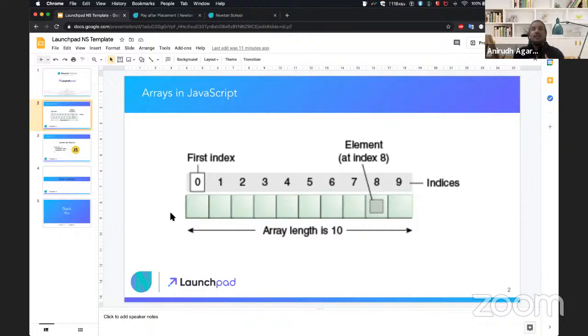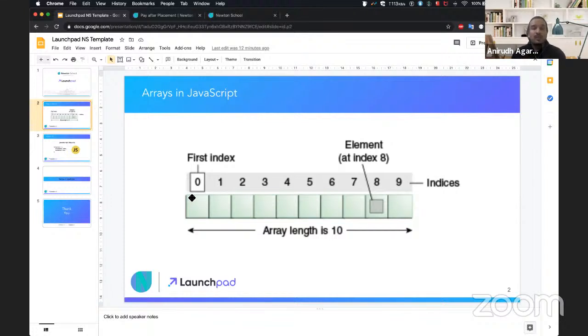Just imagine an array to be a collection of blocks which are kept one after the other. The bookish definition of an array is a contiguous memory allocation. It's an English word, and what it means is that each item in an array is placed right next to the other. It's not continuous, the word for it is contiguous.